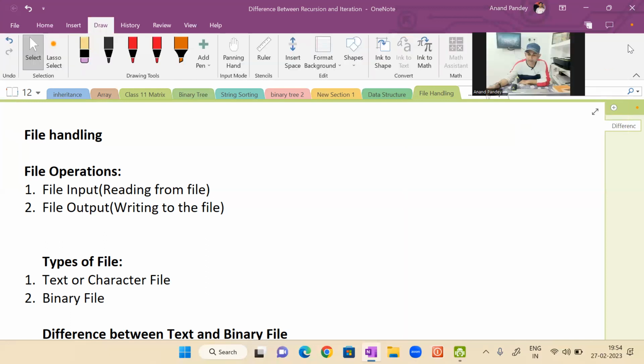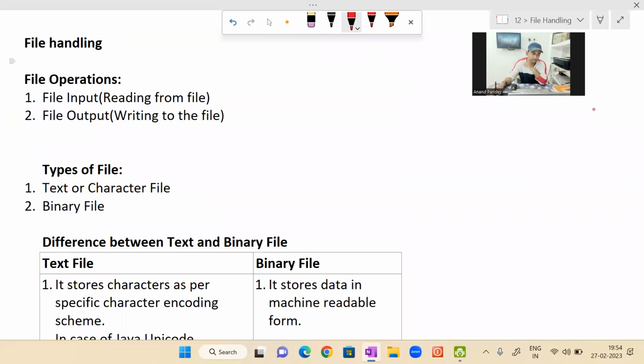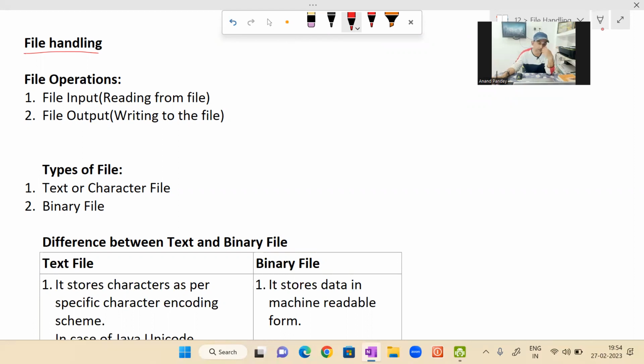So let's see here, file handling. Before starting the program, there are some basic things which you must know and which must be clear. First of all, operations on file. There are two operations on file: file input and file output. So what does file input mean?